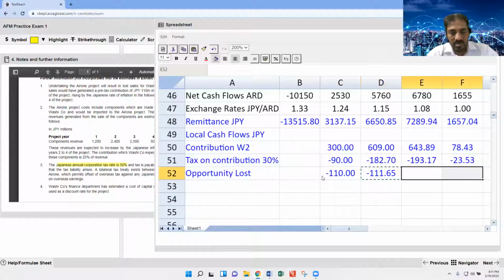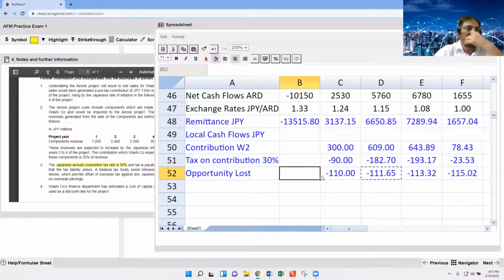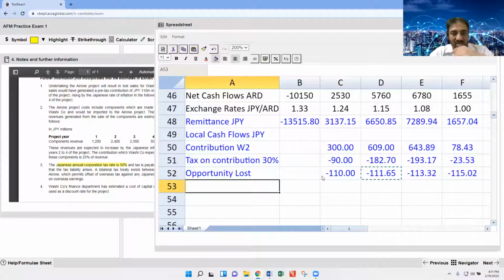Control C, Control V, giving 113.3 to 115 opportunity loss.